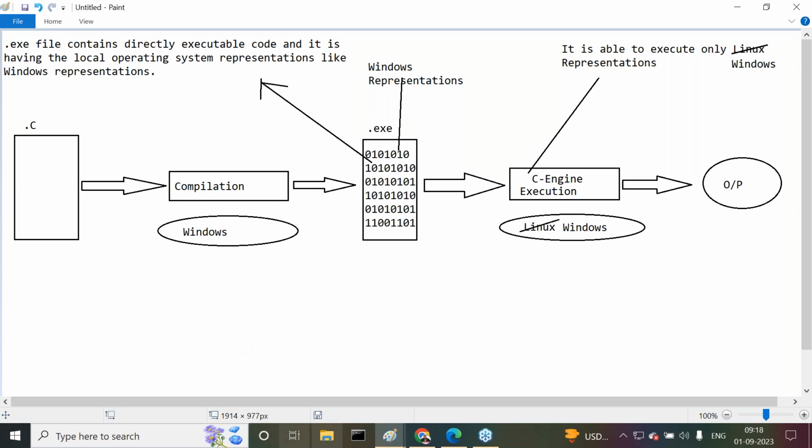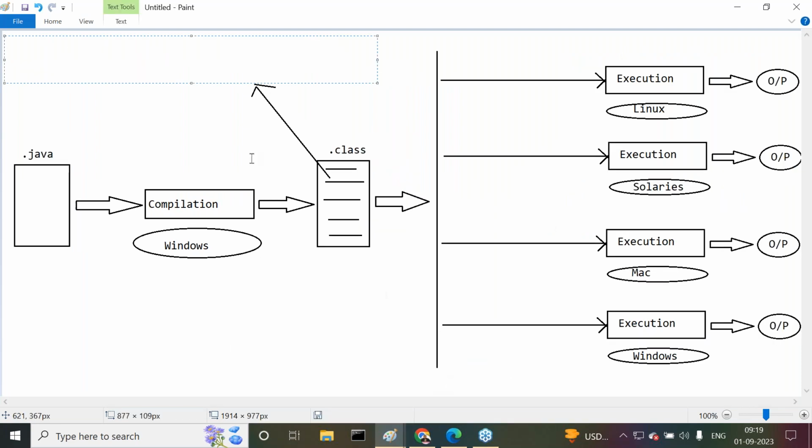Clear? Now come to our .class file. A .class file contains bytecode. A .exe file contains directly executable code, but a .class file contains bytecode.